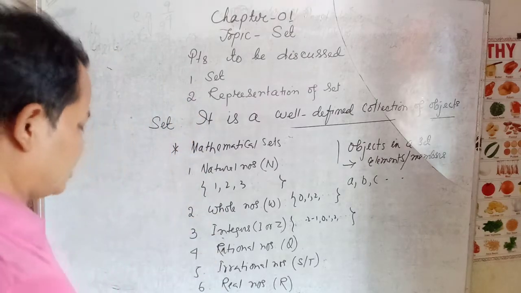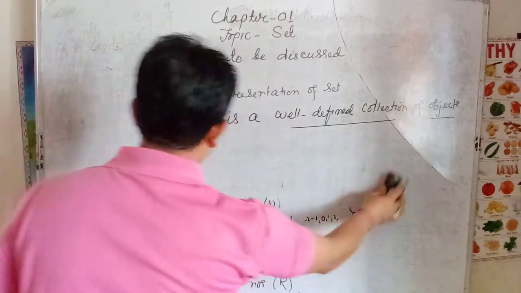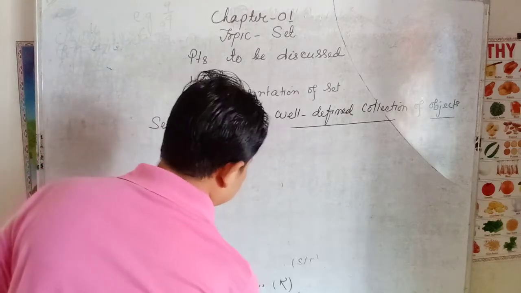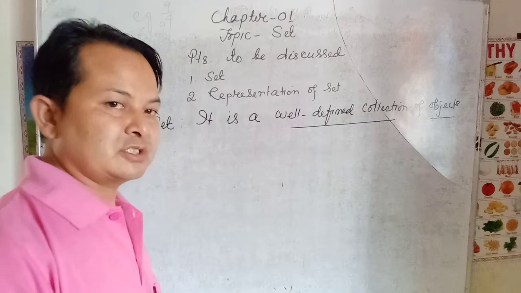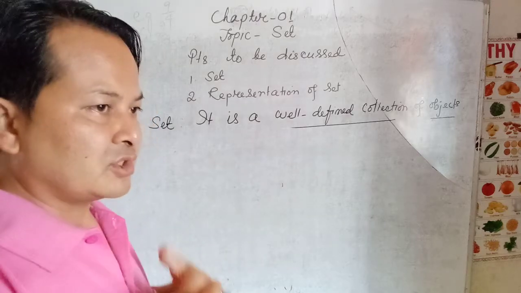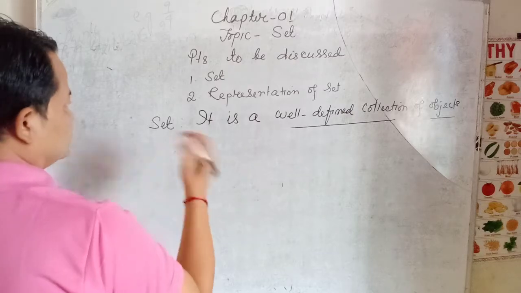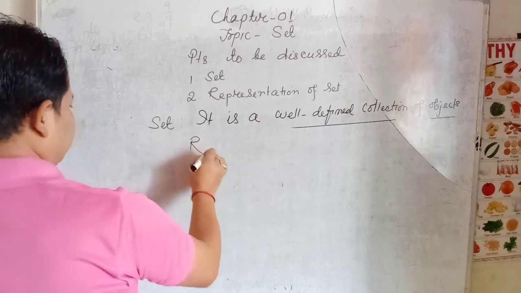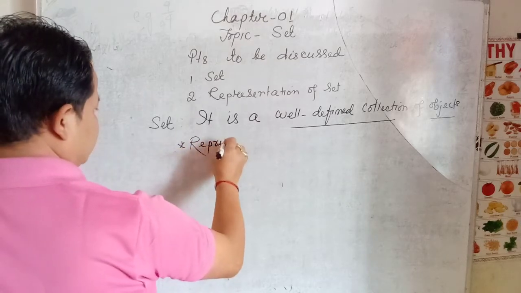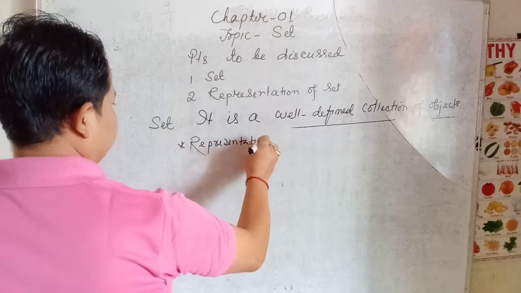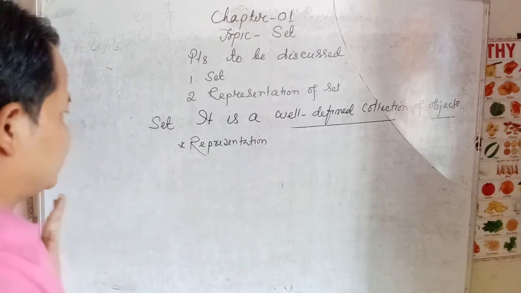Now let us move to the next very important point, that is the representation of sets. A set can be specified or described in two forms. The first one we call representation or description. A set can be represented in two ways.